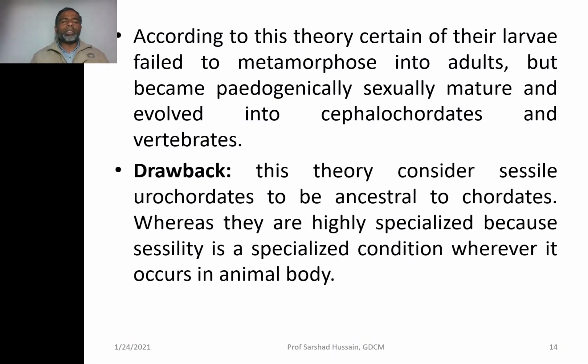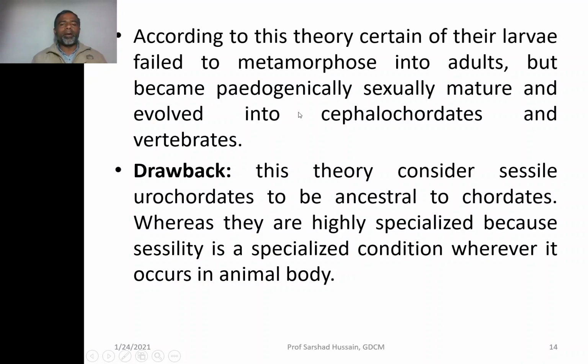So then what would be the answer? The answer is that according to this theory, certain of their larvae failed to metamorphose into adults, but became pedogenetically sexually mature and evolved into cephalochordates and vertebrates. So this suggests that the Urochordates gave rise to cephalochordates and vertebrates, but not the adult of the Urochordate.